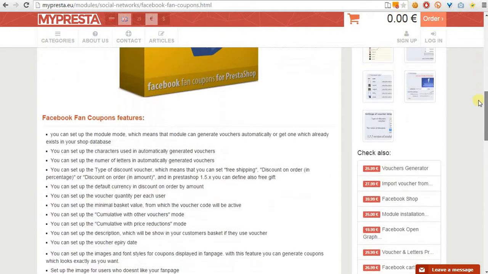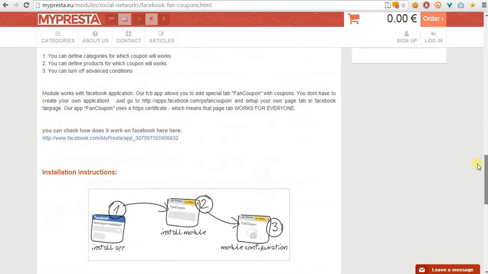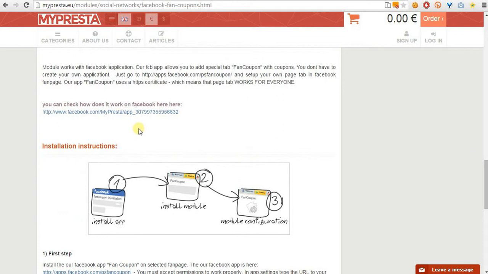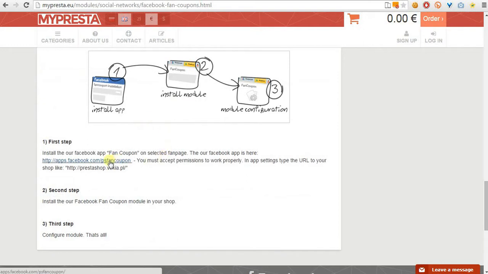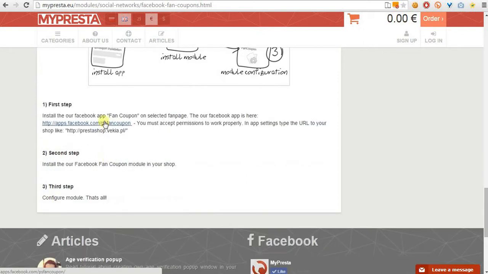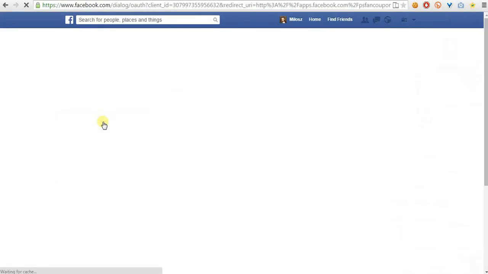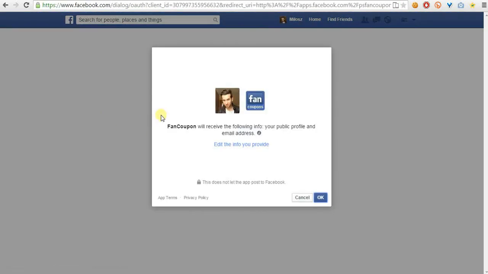In this video guide, I want to show how to install Facebook Fun Coupon app on our fan page. So you just have to go to Fun Coupon installation page. If you want to use the app, we have to accept all necessary permissions.